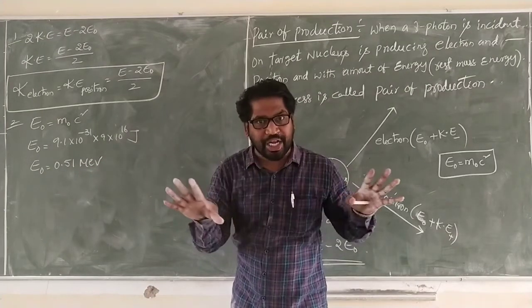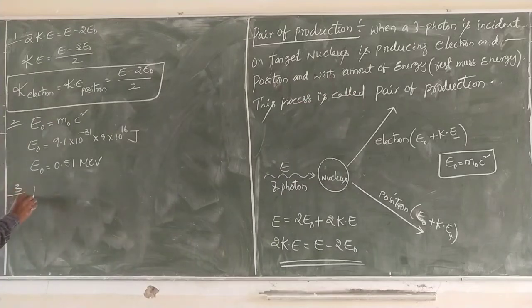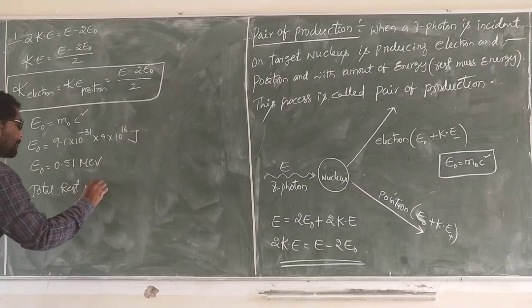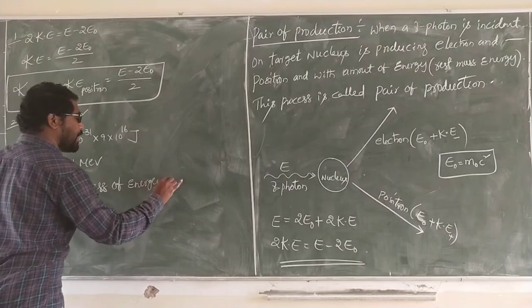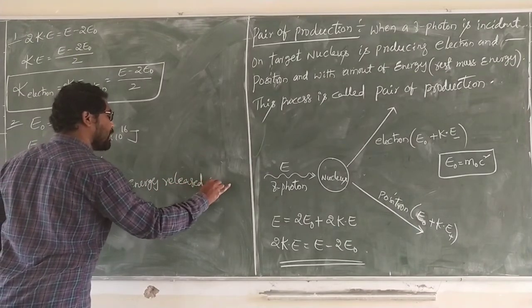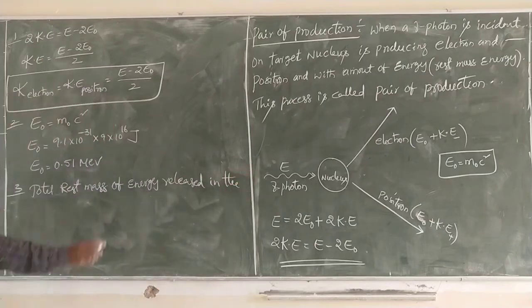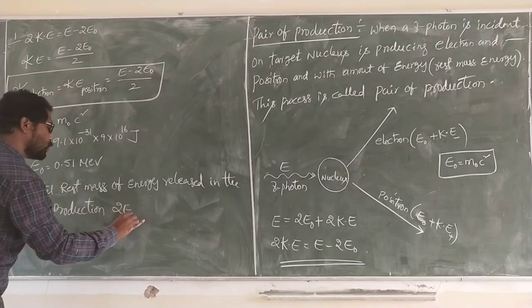The total rest mass energy released in pair production: what are we getting? 2E0.